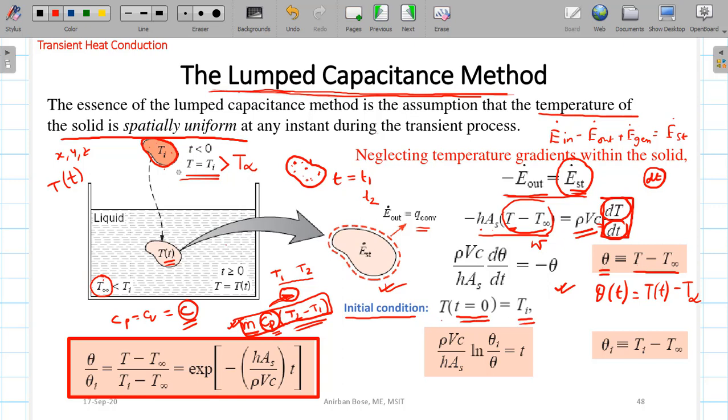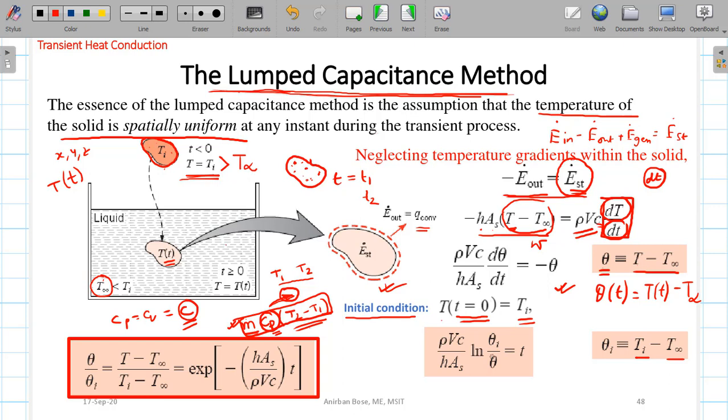So you can use that result here, and if you just simplify, you will find that it is coming rho V into c divided by hA_s into natural logarithm of theta i by theta is equal to time, where this theta i is basically Ti minus T infinity. So theta i is basically the temperature difference corresponding to the initial temperature.